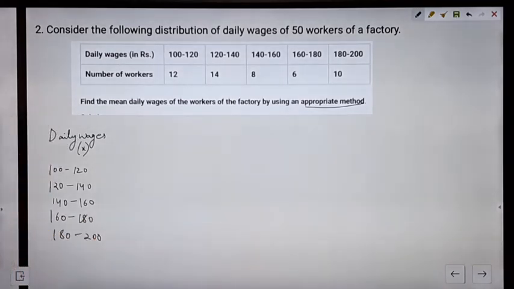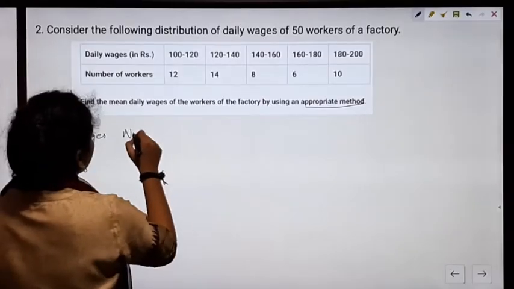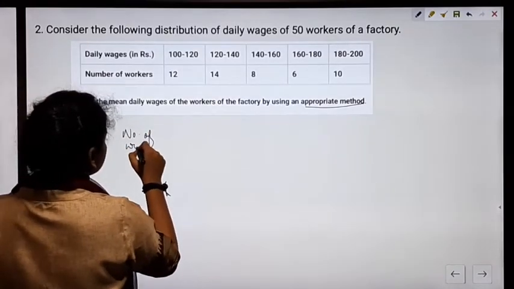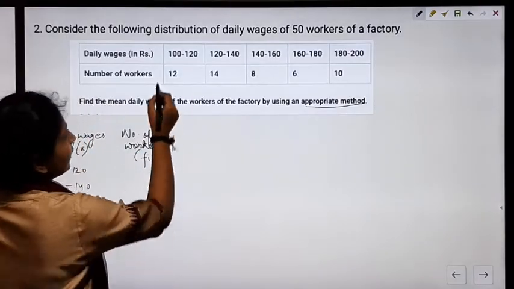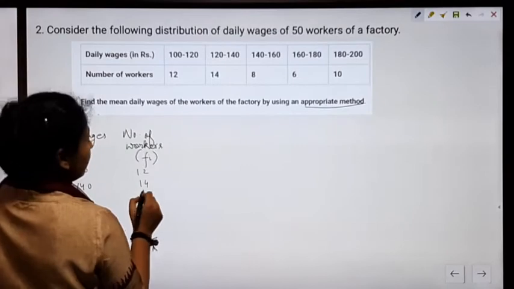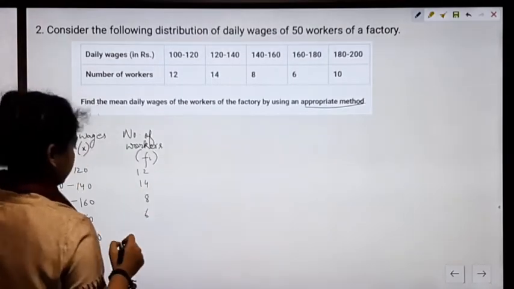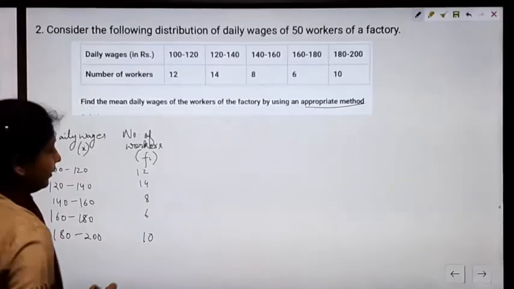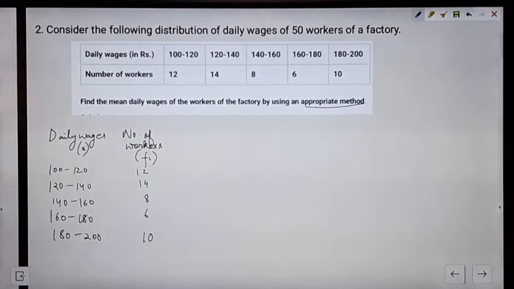These are our x values. Then we have the number of workers. We are considering this as fi. So this is 12, 14, 8, 6 and 10.